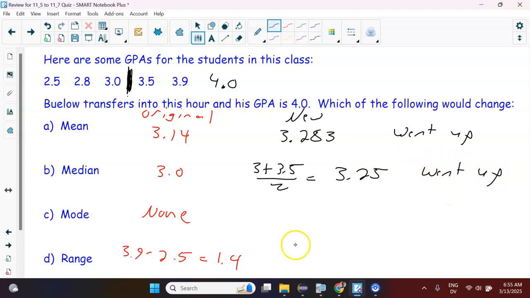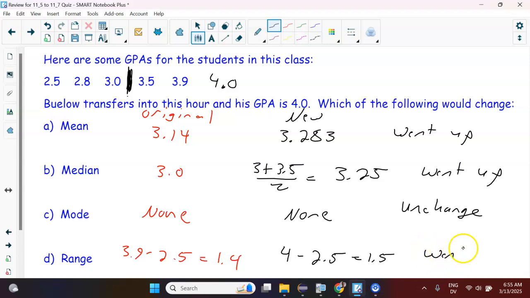Our median increased. Mode is still none, right? There's still none that are more frequent than the other, so that's unchanged. And then the range I also think increased, because now our range is 4 minus 2.5, or 1.5. So our range also went up. And so kind of, you got a number on the high end, that's going to generally make the numbers bigger, right? The mean gets bigger, the median gets bigger, and the range gets bigger. Not all the time, but generally speaking, that's how it would work.